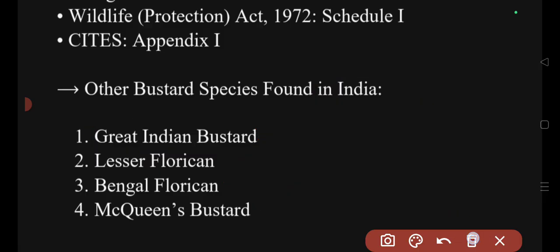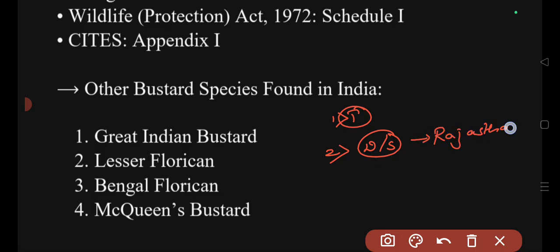So this is something which you have to remember. I'll repeat the points once again. First point is this is a terrestrial species. This is a terrestrial bird. We can see it in the drylands and the scrublands. That's why we find it in the Rajasthan region in the Thar desert. So they are found in Desert National Park.